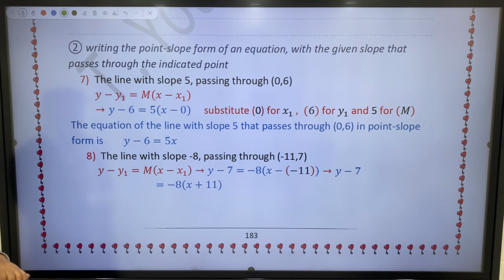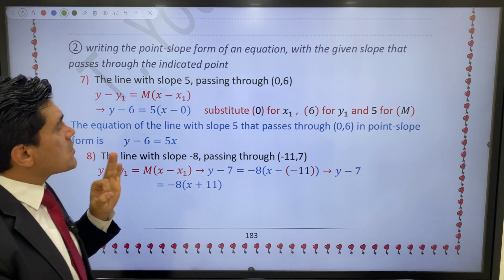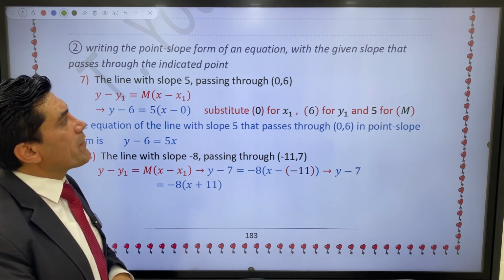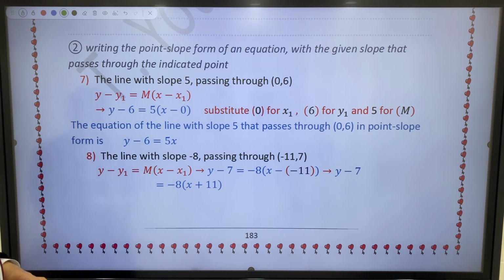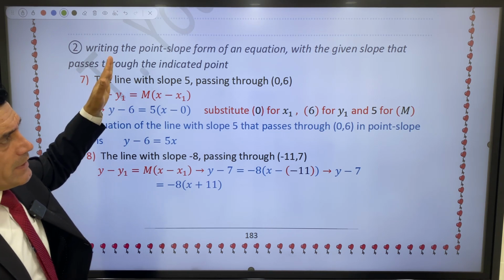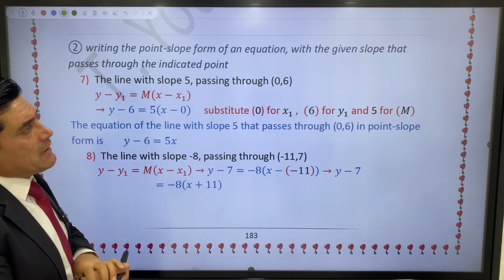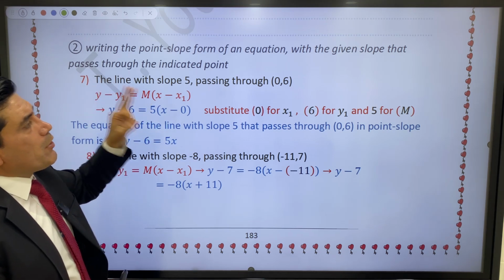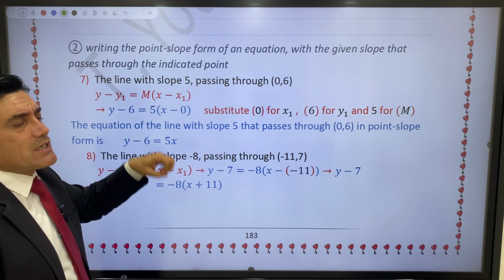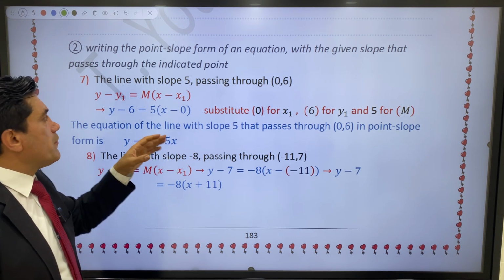Second type of lesson: writing the point slope form of an equation with the given slope that passes through the indicated point. That means the point is given. This is the opposite of the above type. Now the point is given and the slope is given. Just write the equation in point slope form.